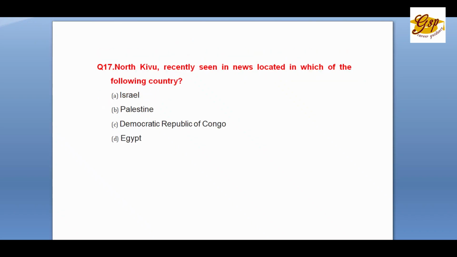Question number 17. North Kivu, recently seen in news, is located in which of the following countries? Israel, Palestine, Democratic Republic of Congo, that's DRC, and Egypt. The correct answer is C. Democratic Republic of Congo.